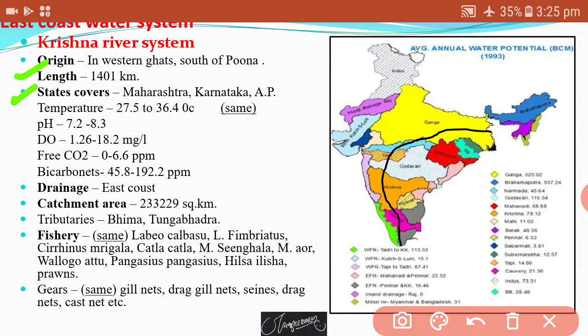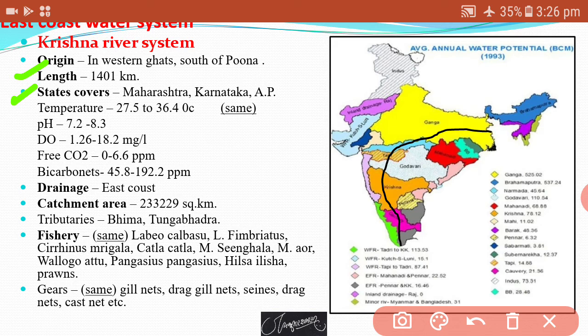When we see the physicochemical parameters, which are somewhat similar to the Godavari river system, the drainage is east coast and the catchment area is about 2,33,229 square kilometer.